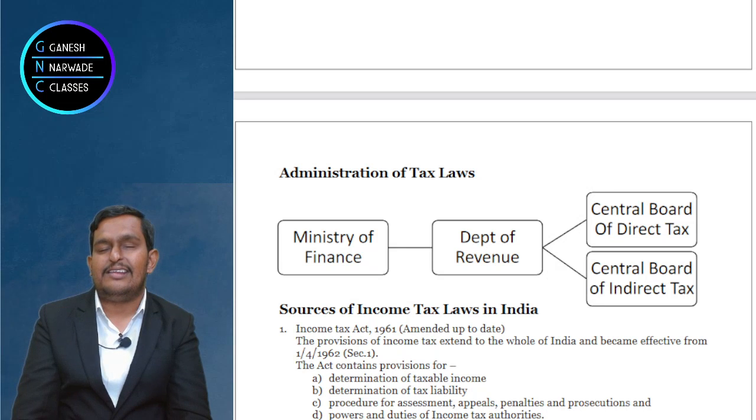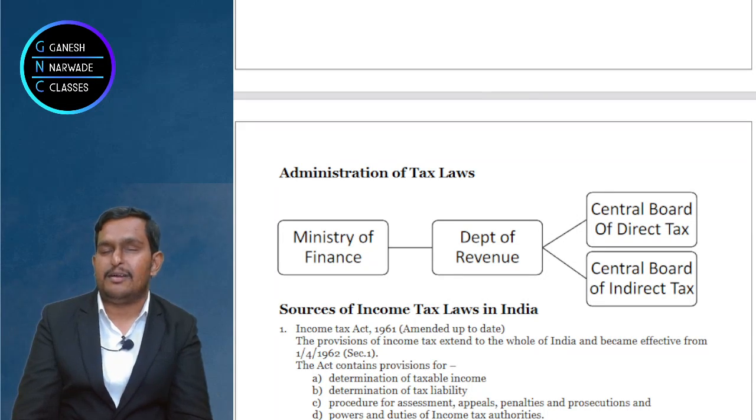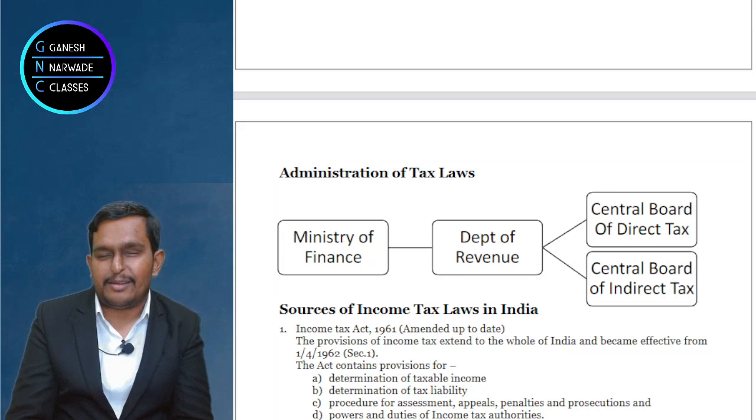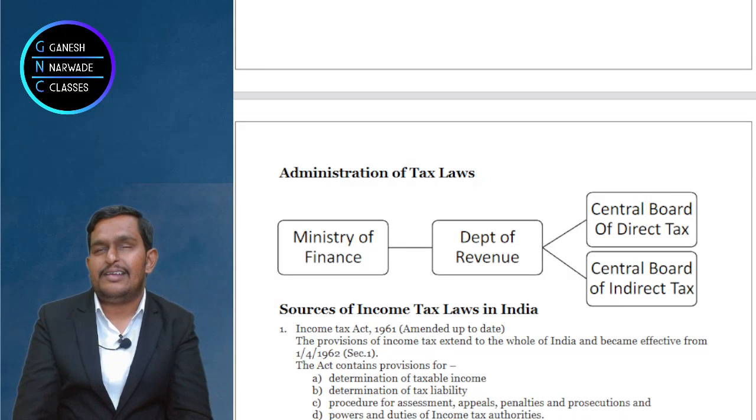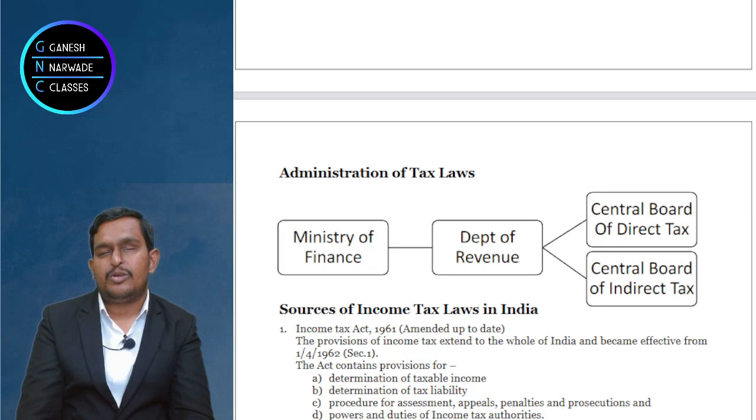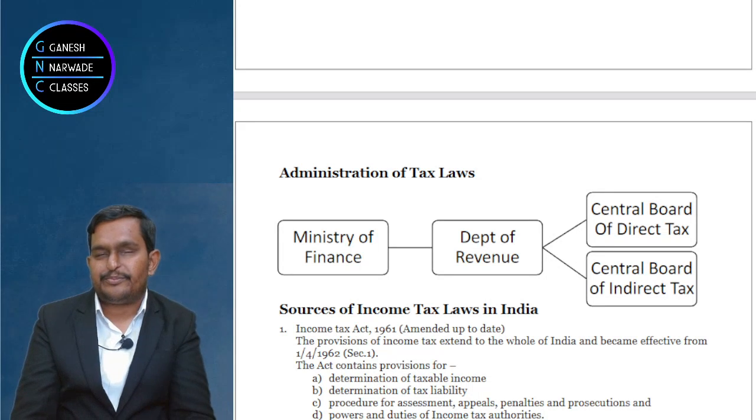Now what is there in the Income Tax Act? It all talks about determination of taxable income. In our books it is written income, but let's remember taxable income, or even determination of income. What is income? What part of it is taxable and what part is not taxable? Shall I use the word exempt income for not taxable? So if income is not taxable, it is exempt income. If it is taxable, then taxable income. So determination of income, taxable income or exempt income, that is what is done as per the Income Tax Act.